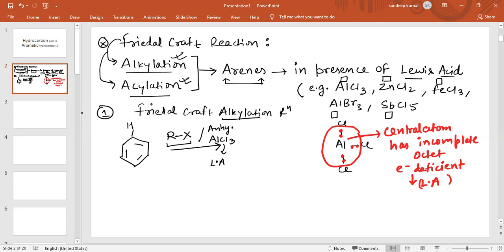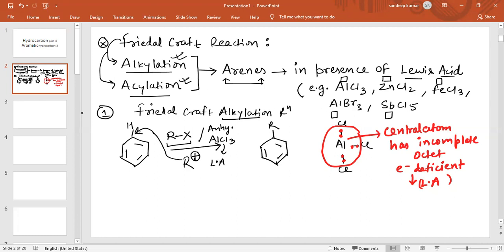With the help of this Lewis acid, carbocation R+ is generated. This carbocation will attack in place of hydrogen, and R will be substituted at one position of benzene. So this is basically alkylbenzene.